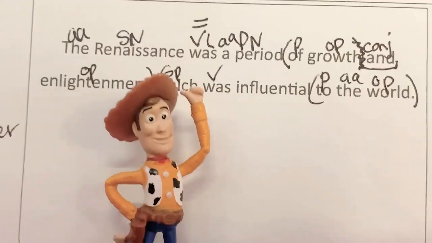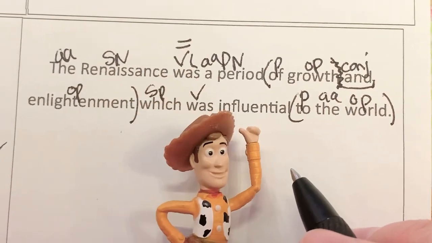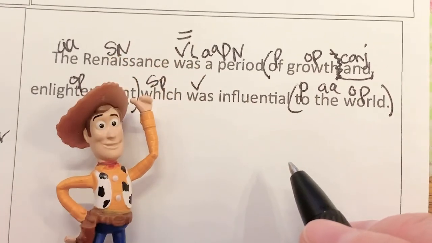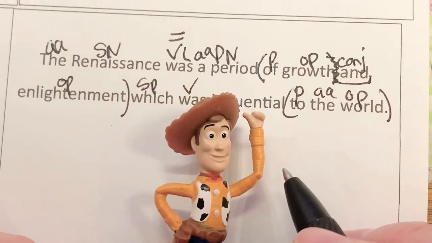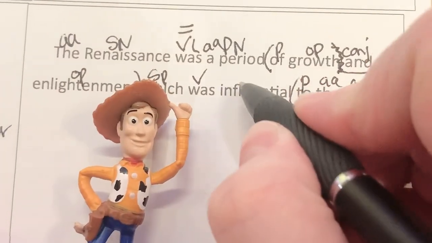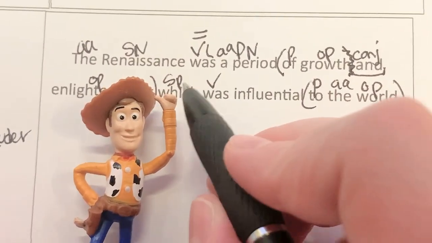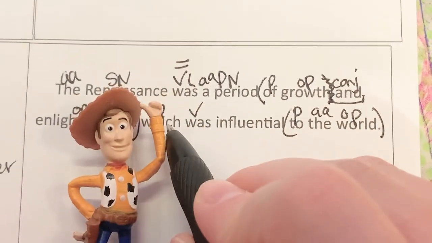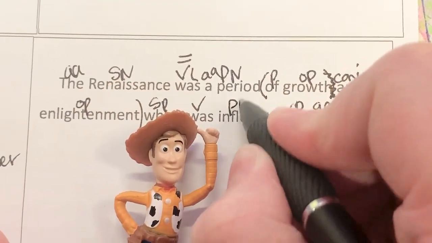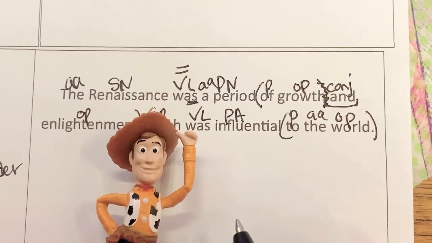Okay, there we go. Which was who or what? Influential. Does influential replace which? No. Does influential describe which? Could I say the influential Renaissance? Yes, I could. So this is an adjective describing the subject, which is in the predicate. So it's called a predicate adjective. And what does this make this? An equal sign, which makes it a linking verb.